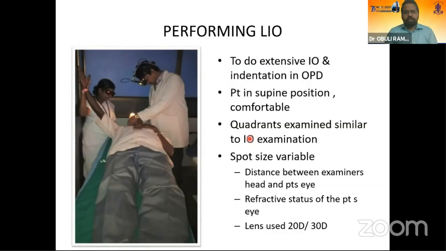And then when you come to the LIO room, make sure that the table is of the right height. If your table is adjustable, then it is all the more useful. If your table is not adjustable, it will lead to backache, because you will be bending forward and backward to ensure your laser marks are focused on the retina. Make sure the patient is in a supine position, comfortable. All the quadrants are examined similar to an IO examination. And keep in mind that the spot size on the retina is variable. It depends on the distance between the examiner side and the patient side, and the refractive status of the patient. The most common lenses used are 20D and 30D lenses.